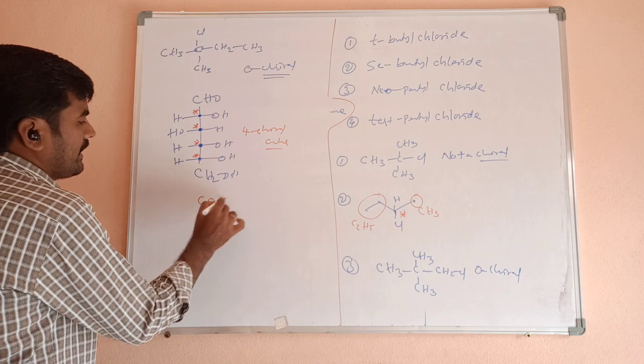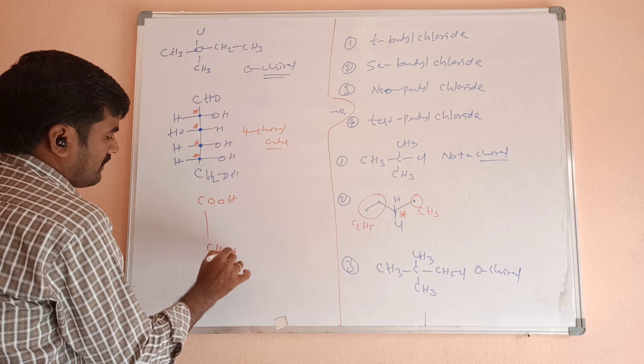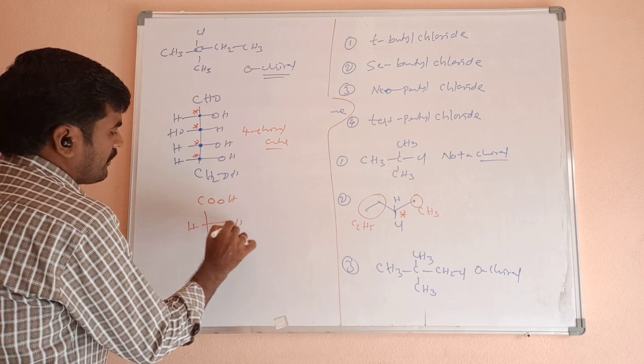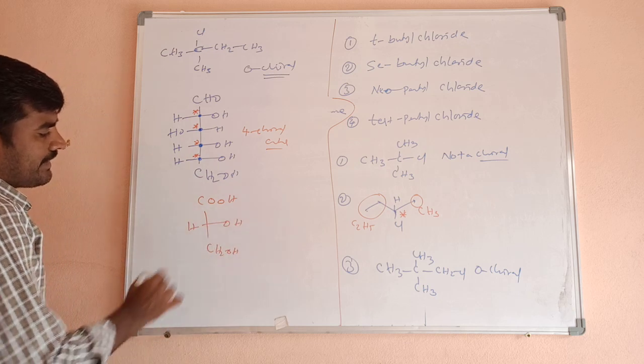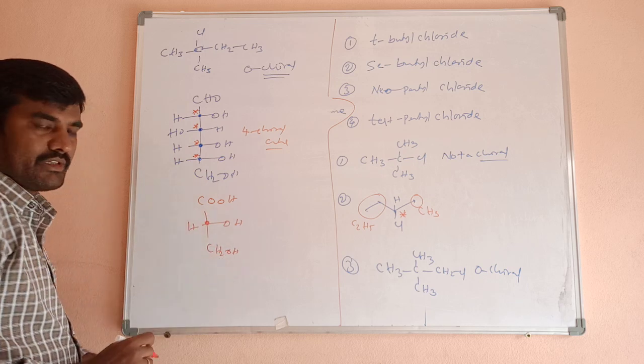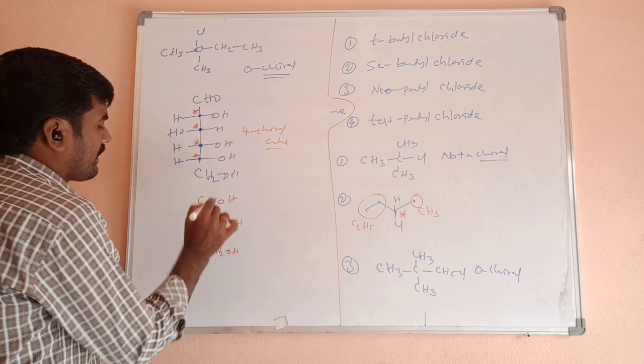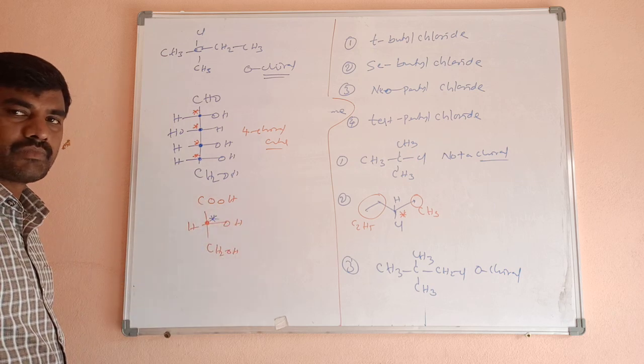Next, COOH, CH2OH, OH. Check here. This carbon has OH, H, COOH, CH2OH. 4 different groups are there, so it is a chiral center. Clear?